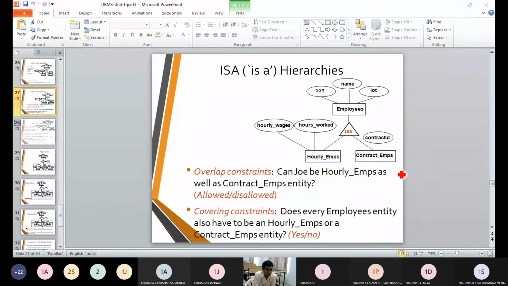The things which are generalized, it is called overlapping. The things which are specific, we are going to call covering. So I just told you in the opposite way. The explanation is to be mapped to the exact words. I just mapped to the reverse words.